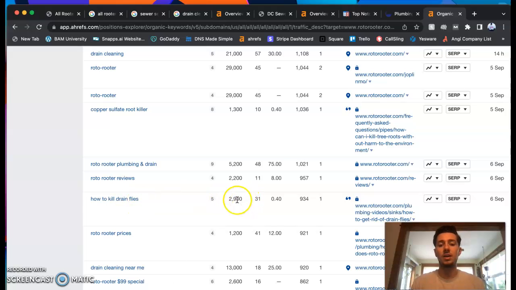So 2,900 people monthly search for that. If we could rank your business to that first position, that's an extra 2,900 customers that are going to come right to you. Think about what an extra 2,000, 2,500 customers, even if we have lower conversion rates like 30, 40%, an extra 1,000 customers a month, extra 1,200 customers a month, can do for businesses. That could change lives. So that's the power of keywords.